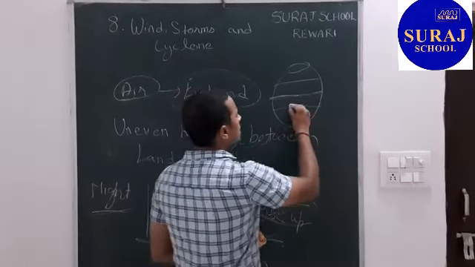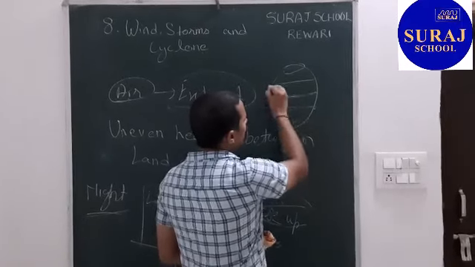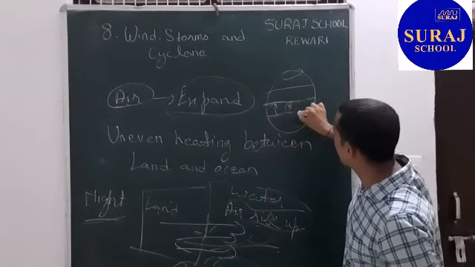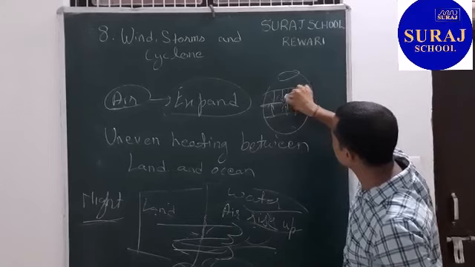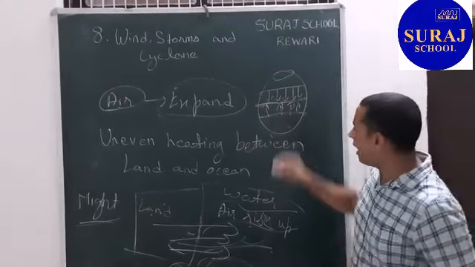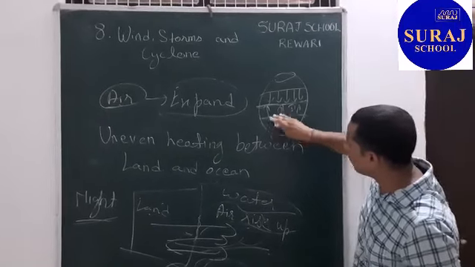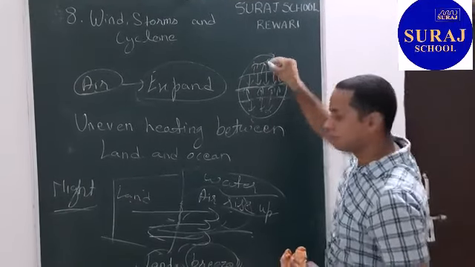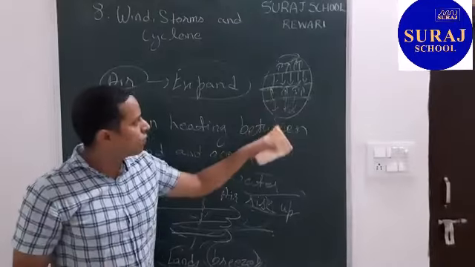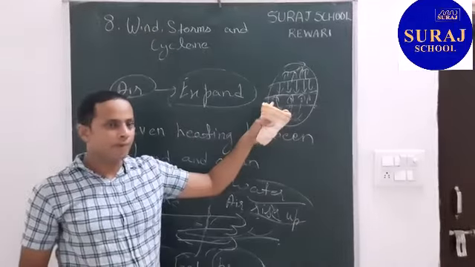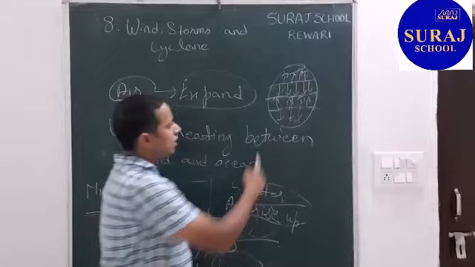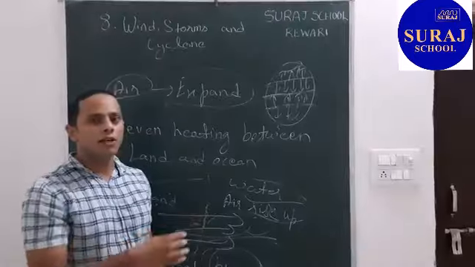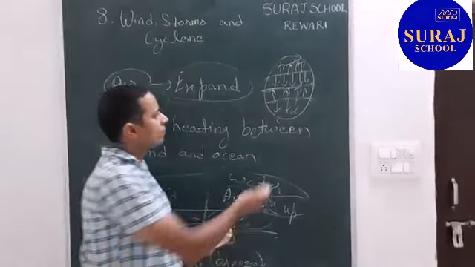So what happens? Here the temperature and pressure are different. So air from this place goes to the equator, and from this place also goes to the poles. What does it do? The wind is blowing. But because the earth is rotating, the blowing of air is not straight. It gets bent at some angle.